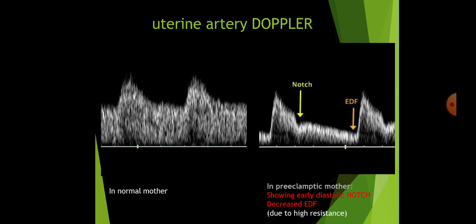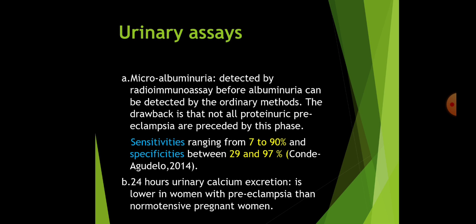There are 3 types of changes. The notch is the earliest, then there could be decreased, absent or reversed diastolic flow, which again depends upon the severity of the disease. But the notch is the earliest predictive factor as early as 20 weeks of pregnancy. Coming to the urinary assays.